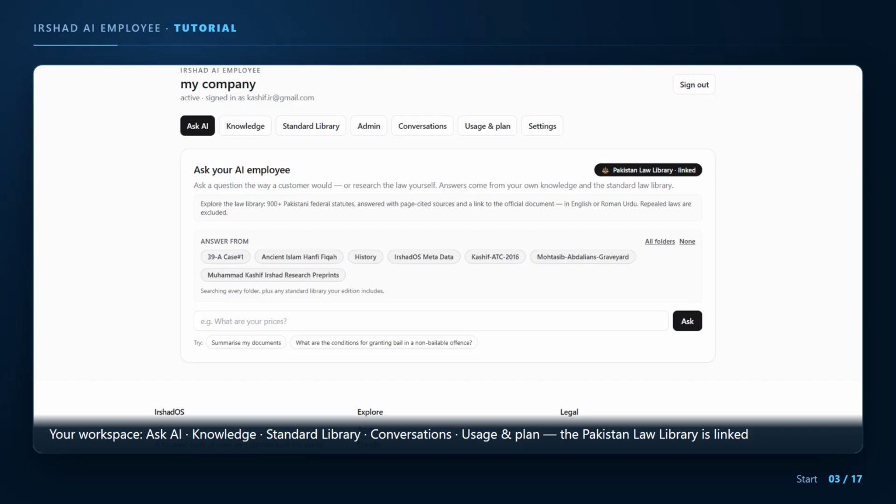Getting in takes a minute. Go to irshados.com, open apps, choose Irshad AI Employee, and sign in with your Google account. There is no password to create. You land in your workspace. Along the top, you see the tabs you will use. Ask AI, where you ask questions. Knowledge, where your own documents live. Standard library, the built-in law library. Conversations, and usage and plan. The badge on the right says Pakistan Law Library. Linked. That means the law library is already available to you.